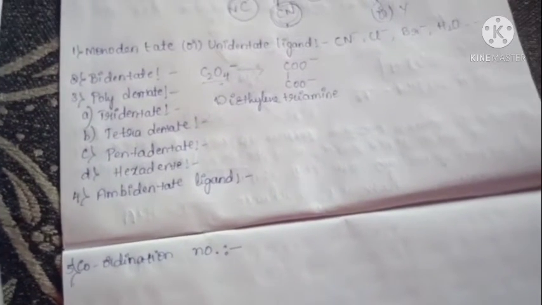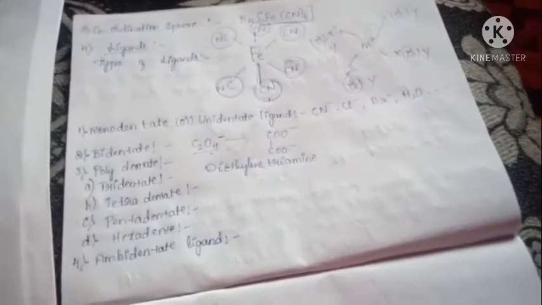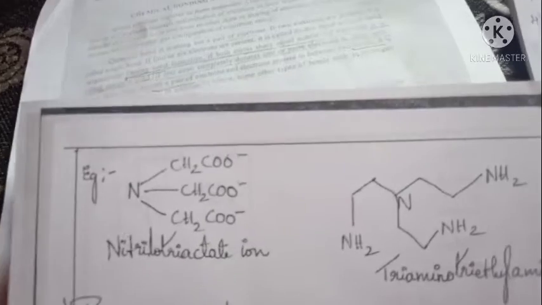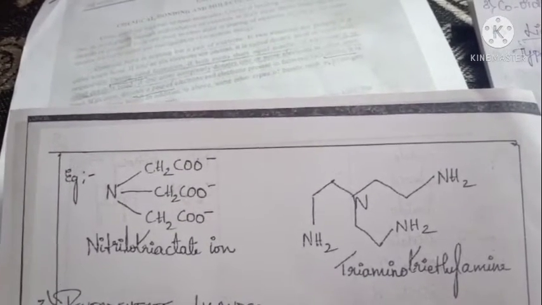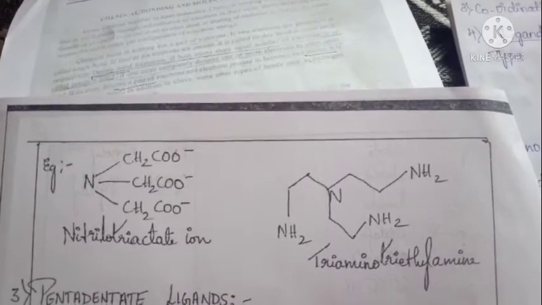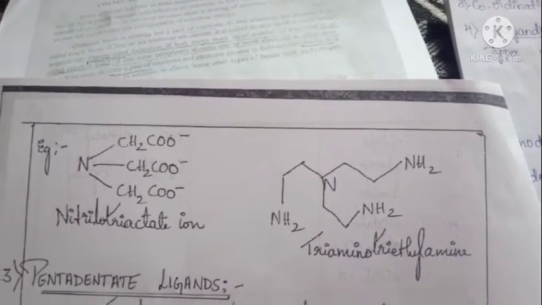Next is the tetradentate ligand. Tetradentate means there are four donor atoms. Examples of tetradentate ligands are nitrilotriacetate ion or tris(2-aminoethyl)amine.